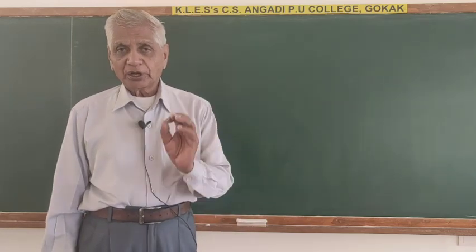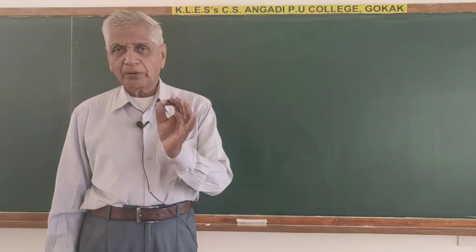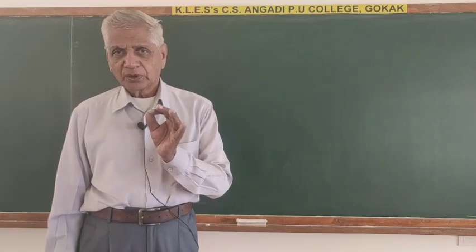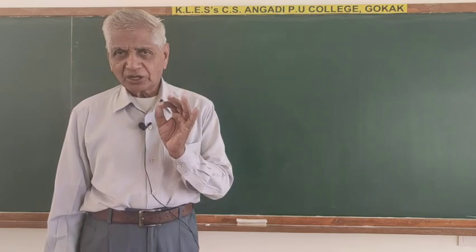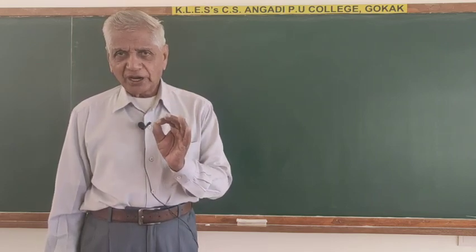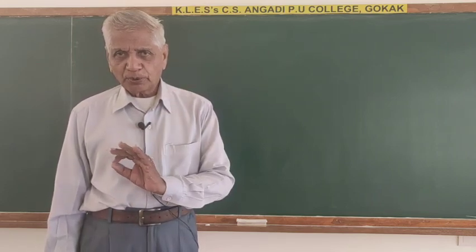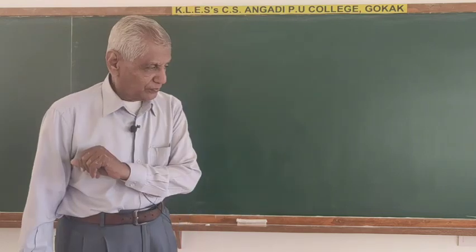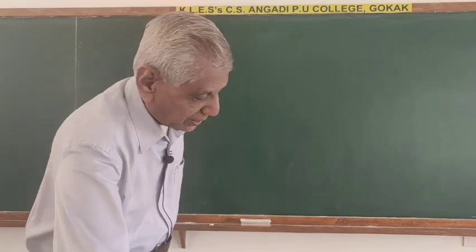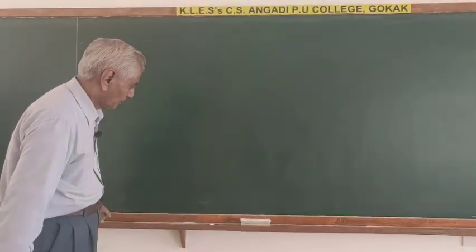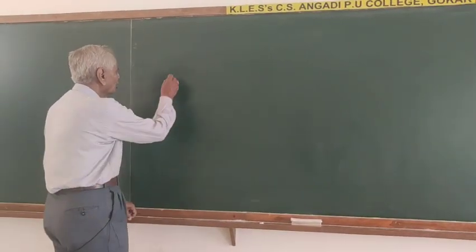Nomenclature is a very important part of this. Therefore, if you have any doubts, please ask me. Without understanding the nomenclature, don't proceed. Now, after completion of this, we are going further. Here we are studying isomerism.